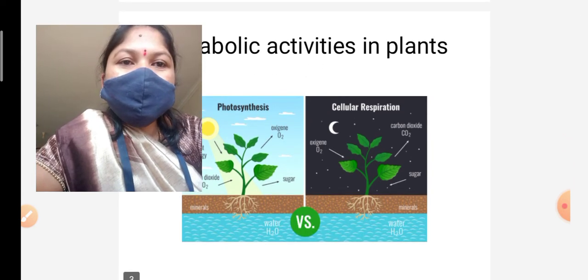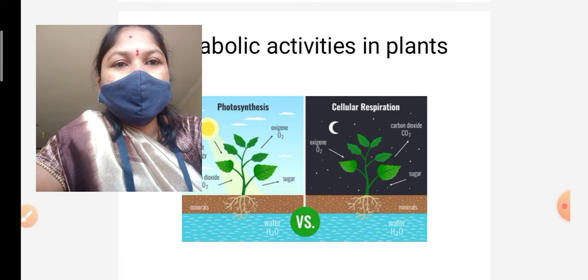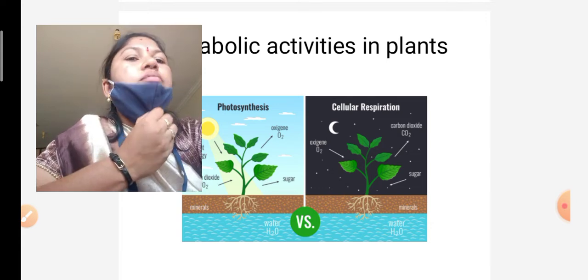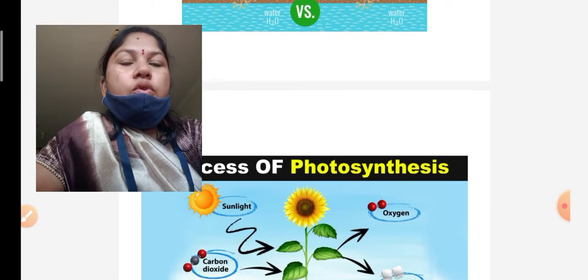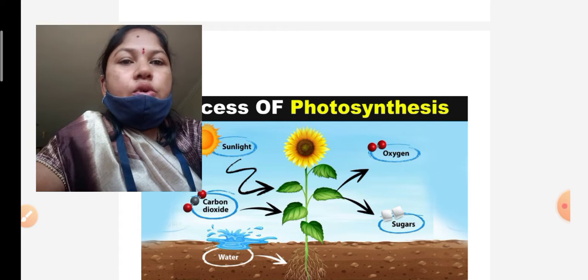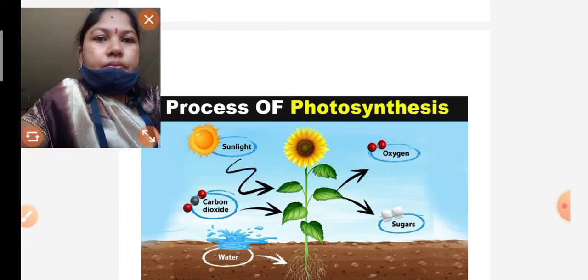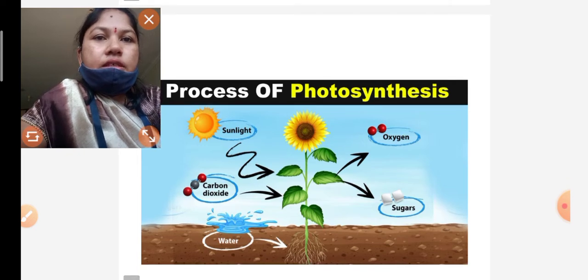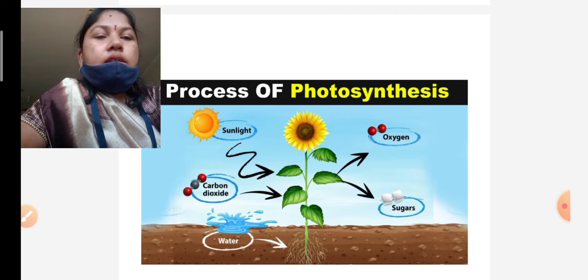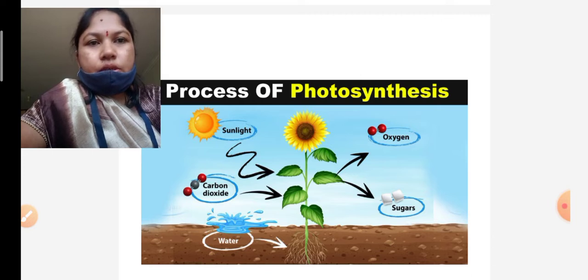Photosynthesis. So what happens in photosynthesis? In photosynthesis, simple materials combine to form a complex structure.